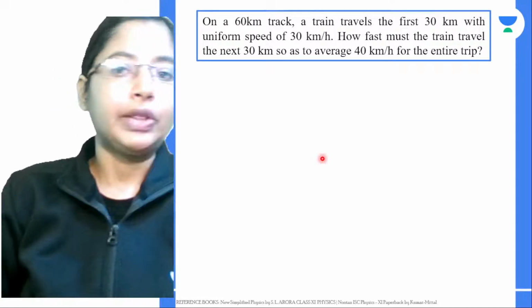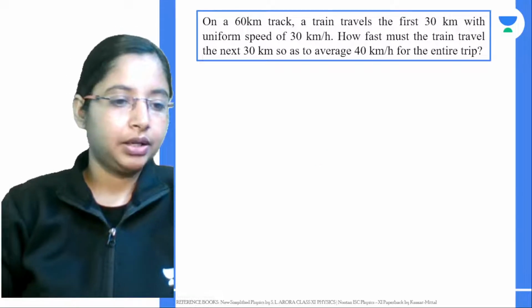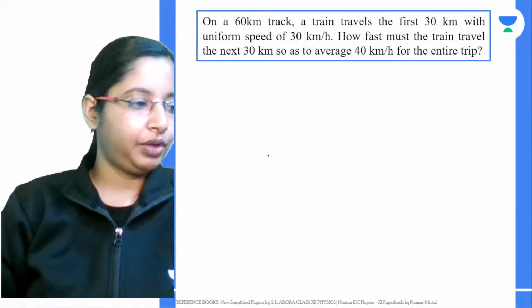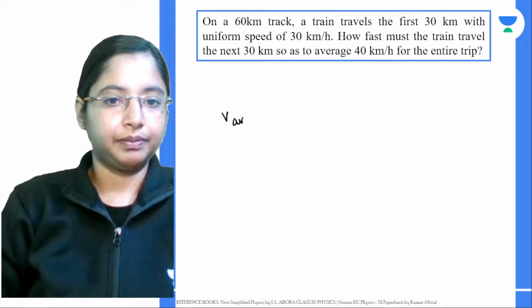Now, this is a special case we saw for speed. Here we are going to use this formula for average speed.